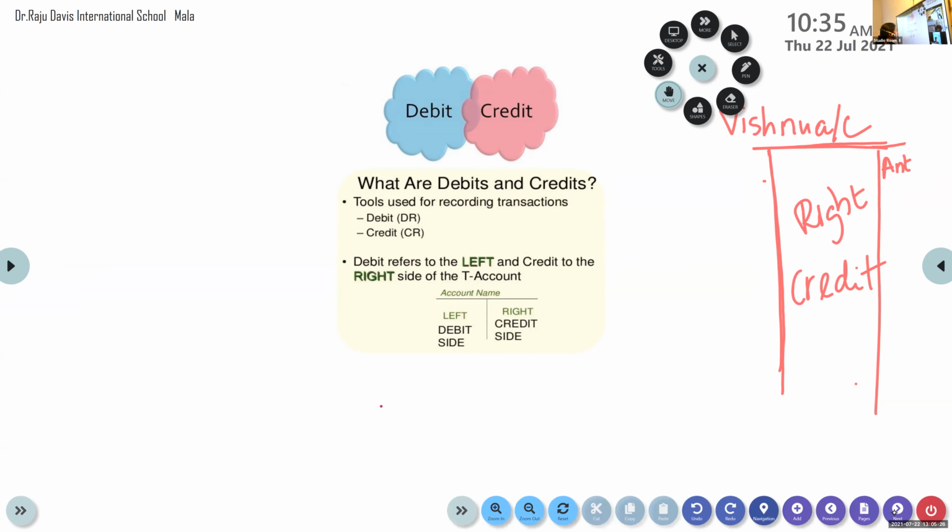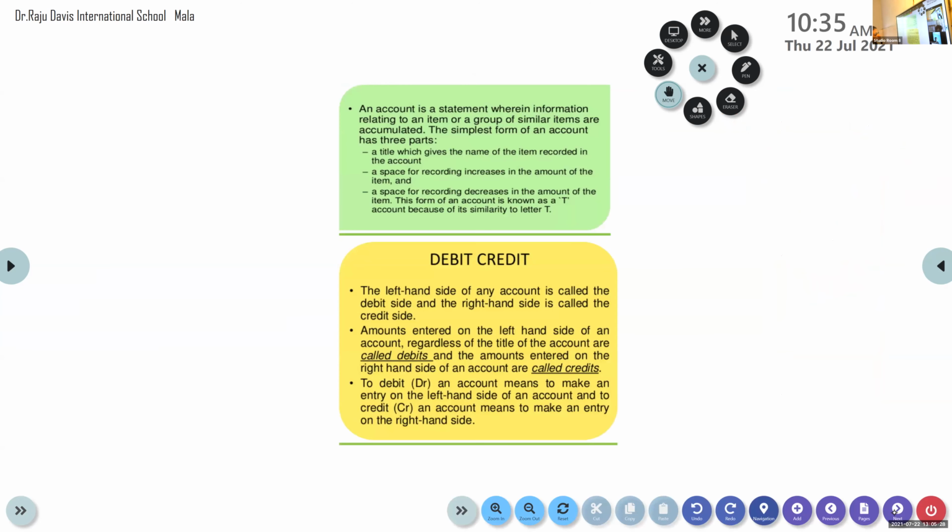Now, about account. Once again, let me tell you about account. An account is a statement wherein information relating to an item or a group of similar items are accumulated.